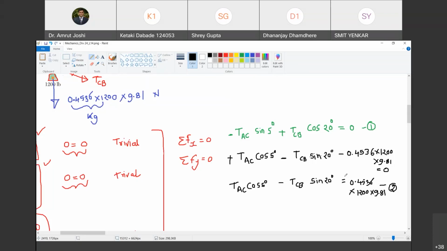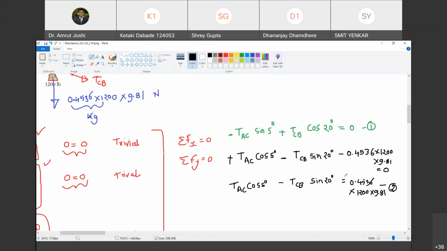For now, please solve these two equations. Two unknowns are there, two equations are there. So let us solve it. Mode, even if you just listen to what I am saying, you will be able to do that on the calculator. So go to mode. In mode, go to equation mode. In equation mode, choose two unknowns.